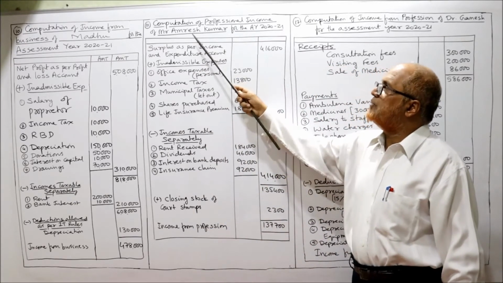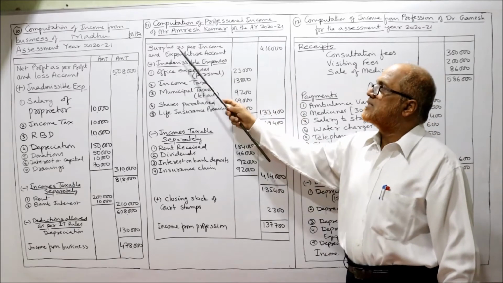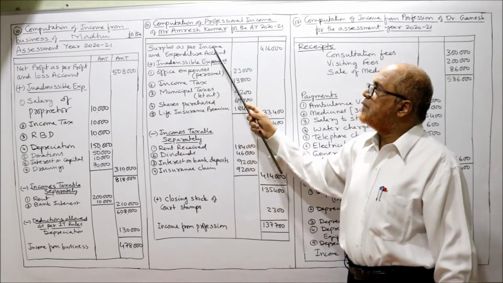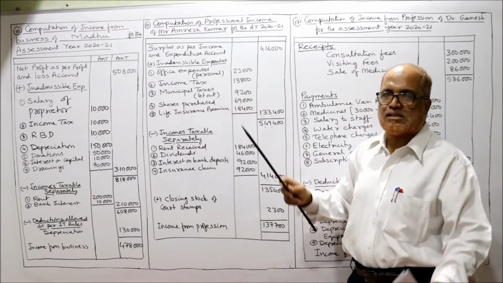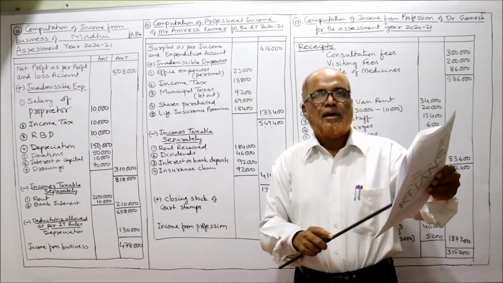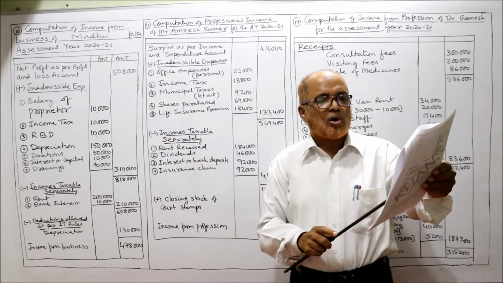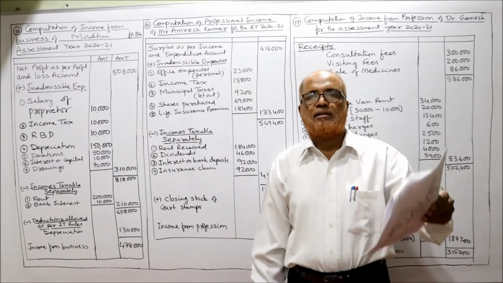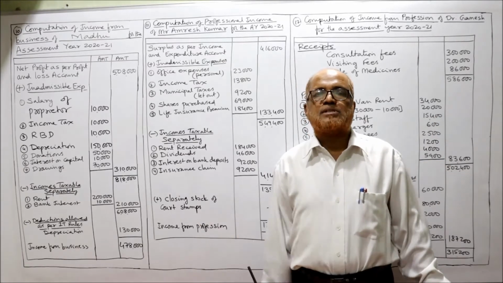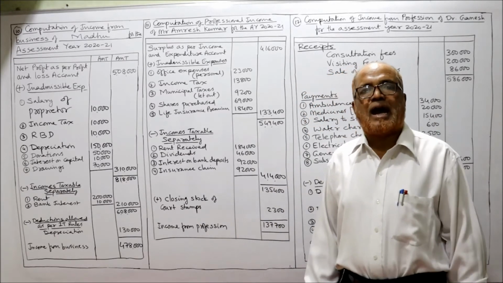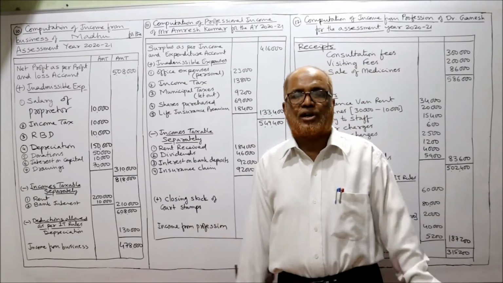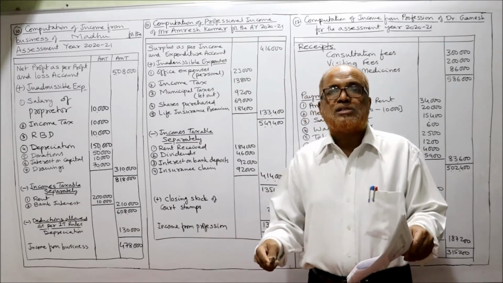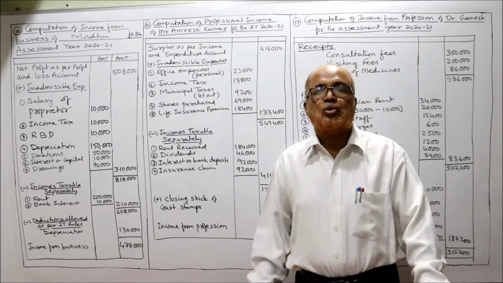Computation of professional income of Mr. Amresh Kumar for the assessment year. Surplus as per income and expenditure account 4,16,000, given in the problem. Adjustments are given. Closing stock of court stamps 2,300. Court stamps are an expenditure for an advocate, allowed as deduction. But some court stamps are remaining unused.